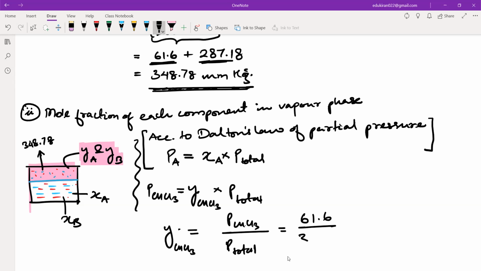61.6 divided by 348.78. दोनों mm of Hg में, that is why there will be no units. You have to calculate this, है ना? Now बहुत सारे ऐसे लोग होंगे जिनको ये चीज याद नहीं होगा, Dalton's law of partial pressure. ठीक है. So right now what I will suggest is that do this. अब बस अभी आप लोग कीजिए इसको, कैलकुलेट कीजिए, फिर हम बताते हैं ये क्या है ना. We will derive this also. Write this down.